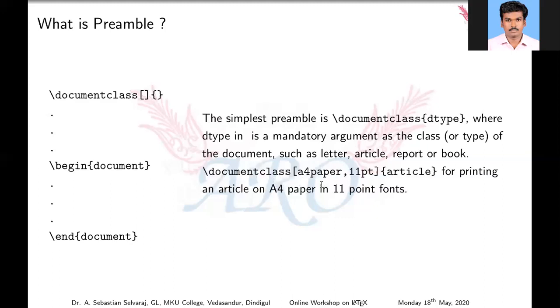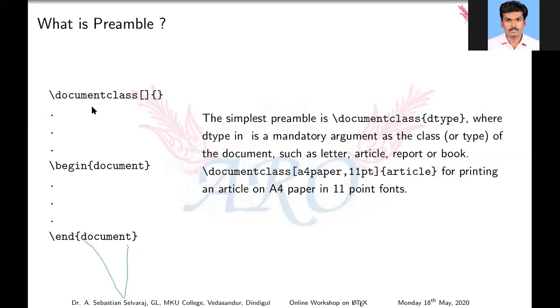Optionally, if you want to give the font size, the default font size in LaTeX is 10. Maximum is 12. If you want to use A4 paper and so on, I am using it here in the optional bracket. I am using A4 paper. You may use A5, A3, A0, and so on, B5 also. Here I am using A4 paper with font size 11, but the default size is 10. Here the document class is article, in 11 points. This is the preamble.